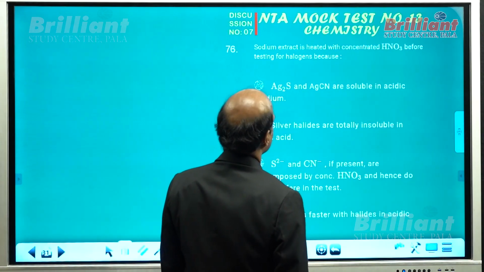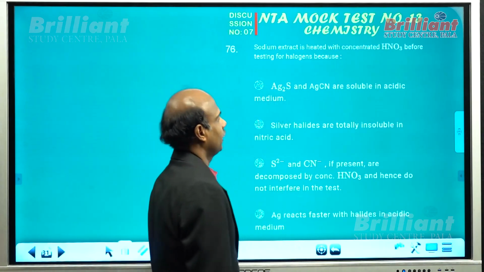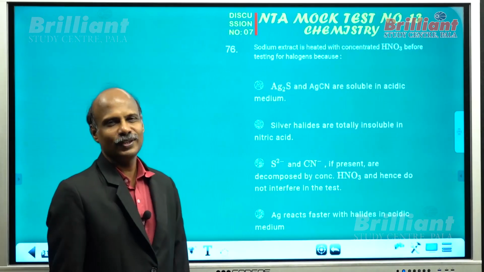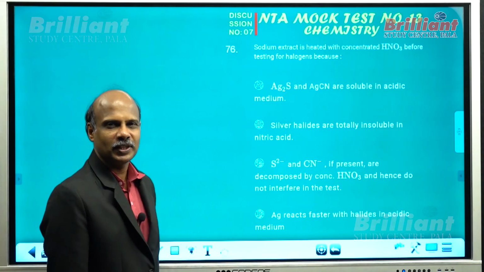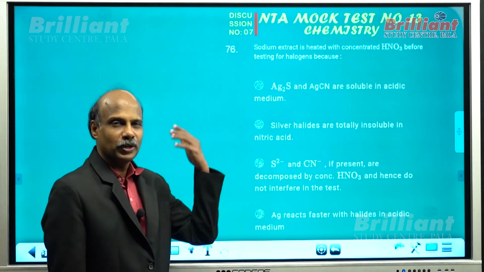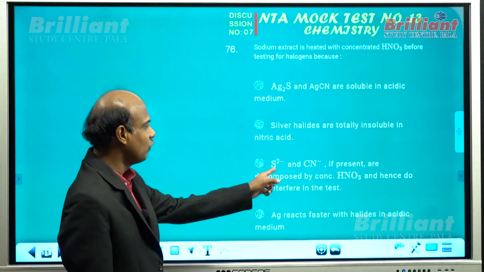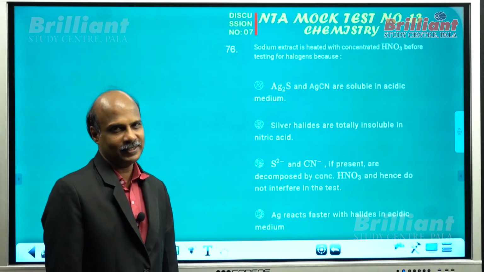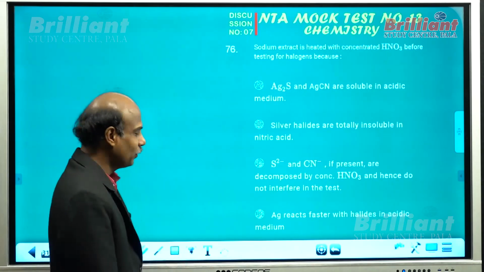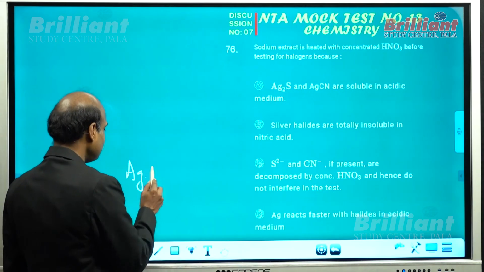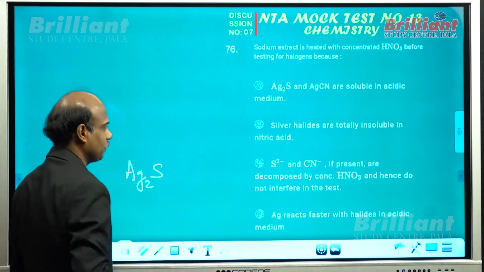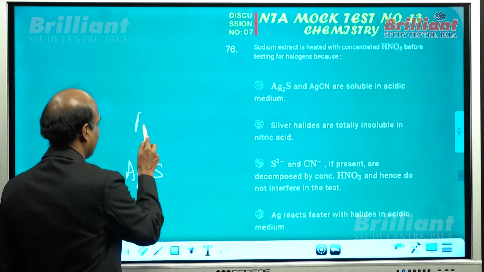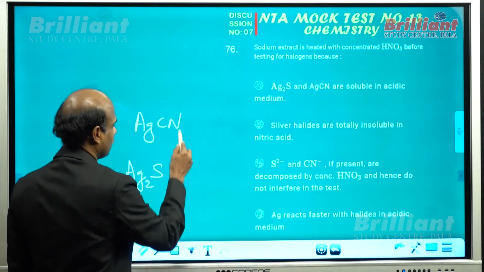Sodium extract is heated with concentrated nitric acid before testing halogen. You know why? The Lassaigne extract should first be boiled with nitric acid so as to remove the sulfide and cyanide if present in it. Otherwise, what will happen? If silver nitrate is added, if there is sulfide, you will get a black precipitate of silver sulfide and a white precipitate of silver cyanide.